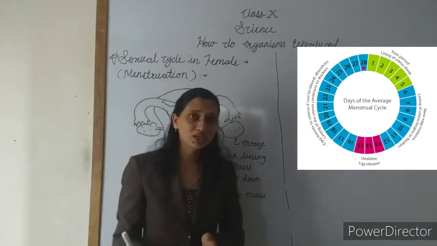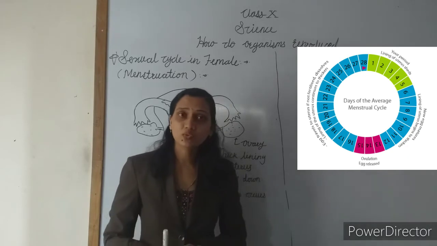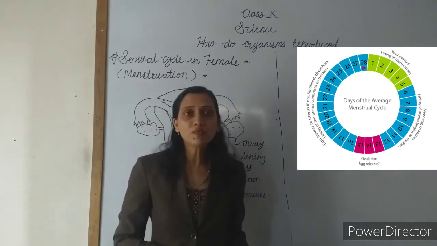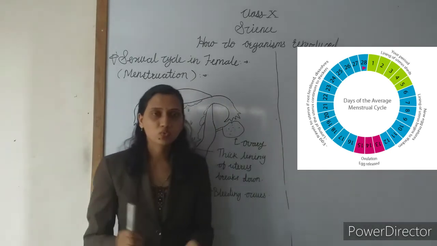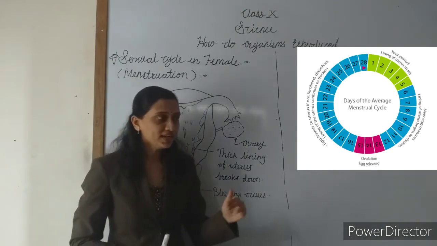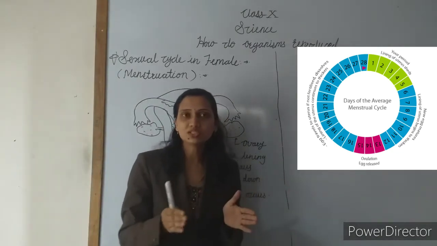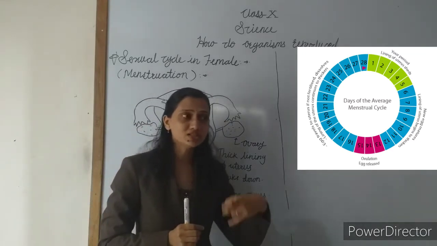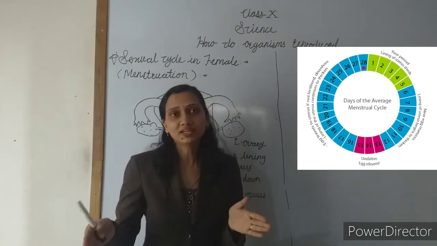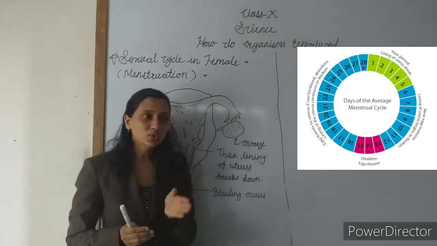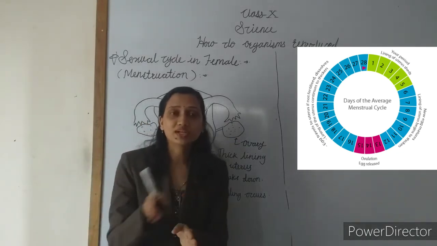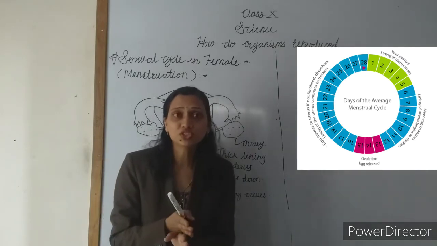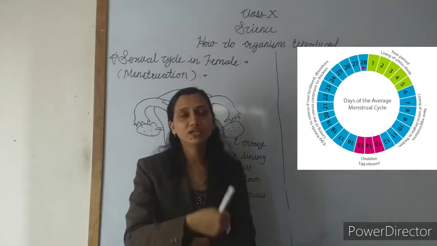Understand? What is meant by ovulation? Ovulation is a process in which the ovary releases the ovum. In other words, the formation of the ovum from the ovary is called ovulation. And remember that generally in a healthy girl child, ovulation occurs every 28 days, because the ovary releases the ovum every 28 days. And the menstruation occurs in the middle of this 28 days, that is, after 14 days.